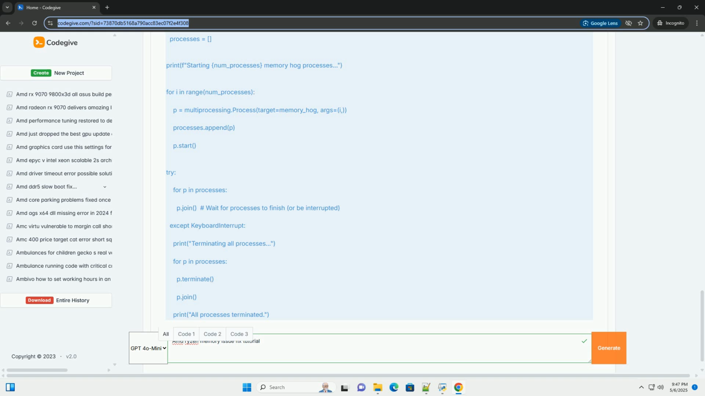How to use: 1. Save the code as a .py file, for example memory_stress.py. 2. Open a terminal or command prompt. 3. Run the script: python memory_stress.py. 4. The script will start multiple processes, each allocating and using a significant amount of memory.